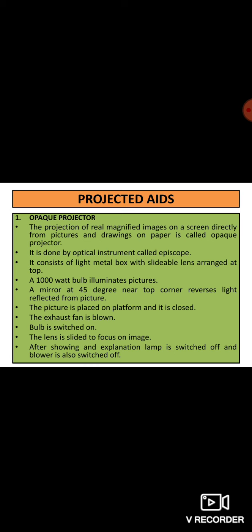The mirror at 45 degrees near the top corner reverses the light reflected from the picture, and the picture is placed on the platform and it is closed. There is one exhaust fan which helps to blow out the heat. The bulb is switched on, and the lens is slid to focus on the image. After showing an explanation, the lamp is switched off and the blower is also switched off. This is an opaque projector. You can see it over here.